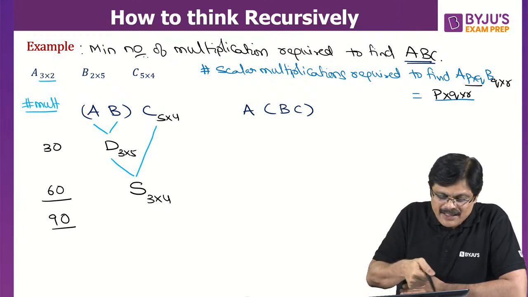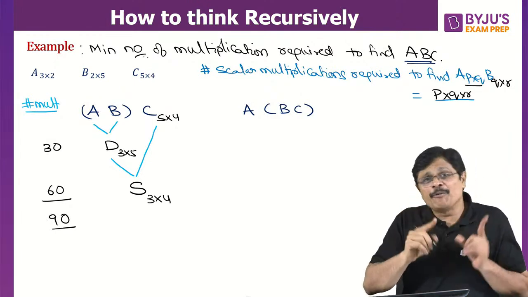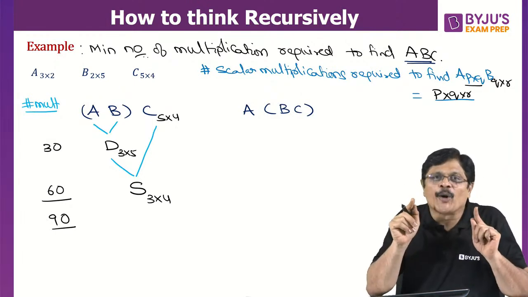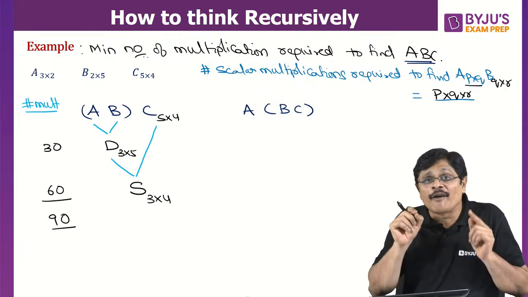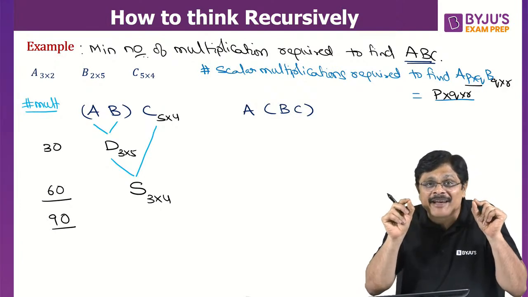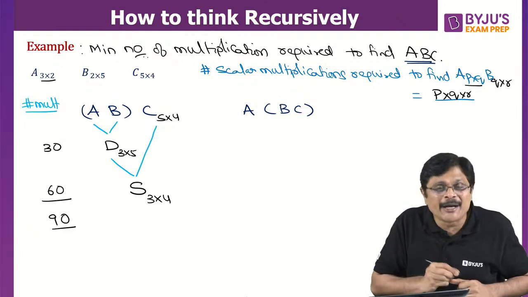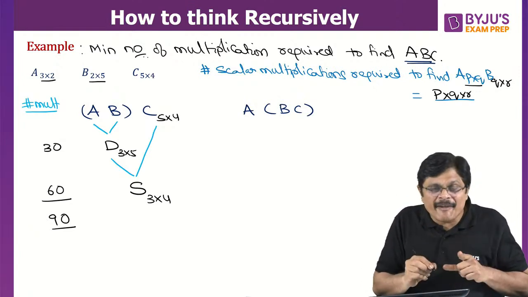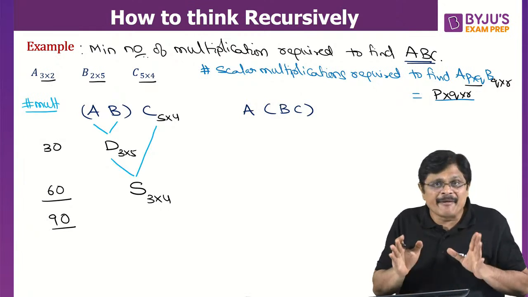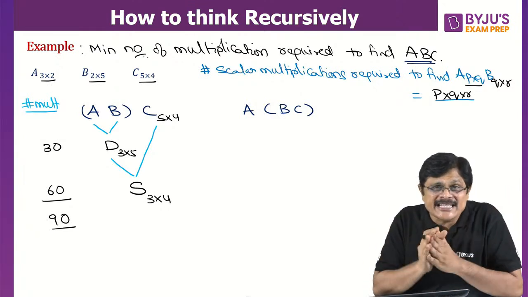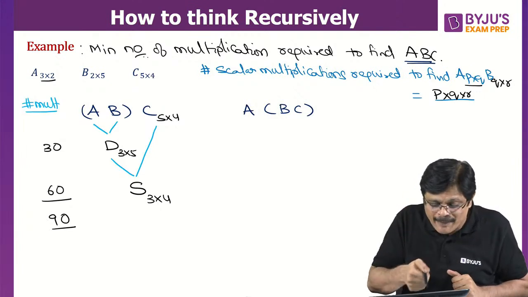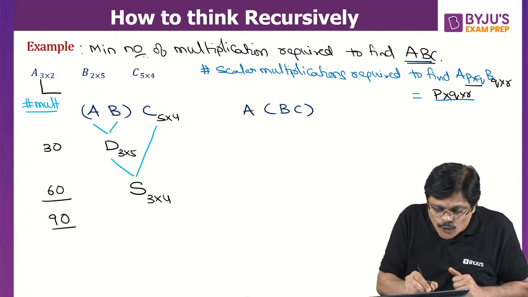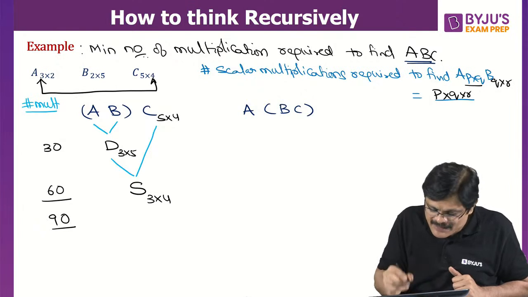Am I clear? Before continuing further, I'll tell you one important point here. Please remember, because towards the derivation of the recurrence relation, these points will be very useful. Here A is 3 by 2, then B is a 2 by 5 matrix, then C is a 5 by 4 matrix. If you multiply these three matrices in any order, the final resultant matrix order will be this row number into this column number. This is 3 by 4.